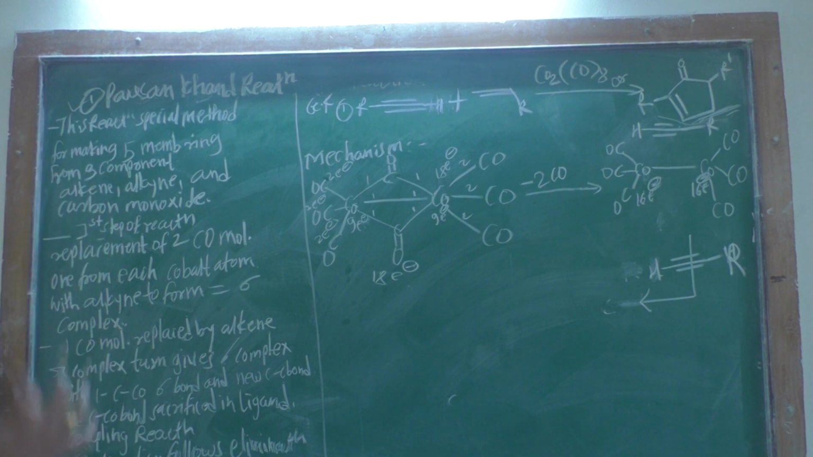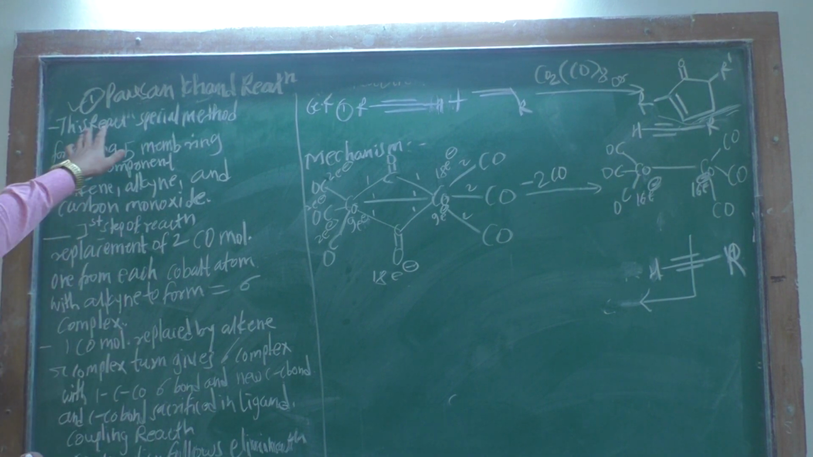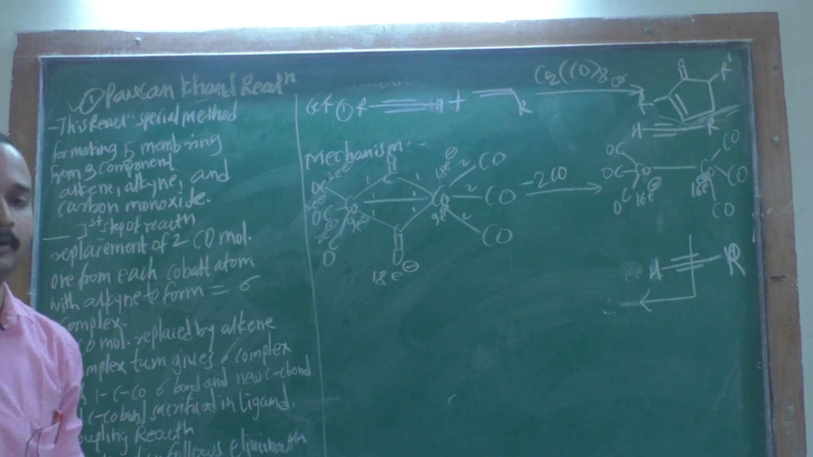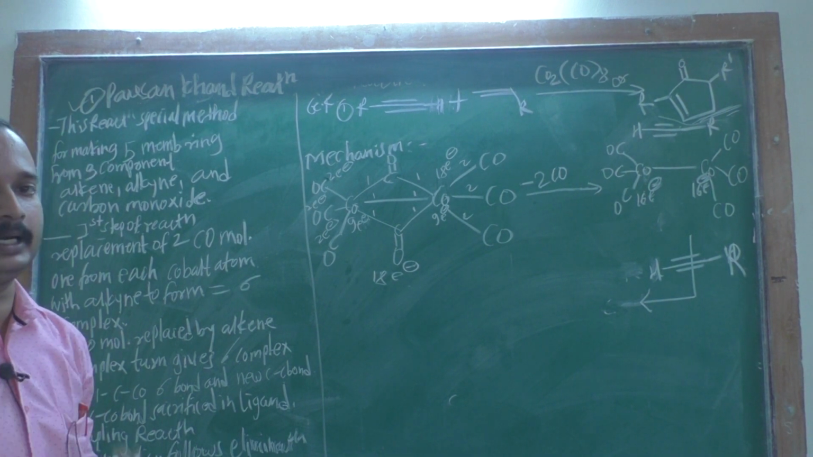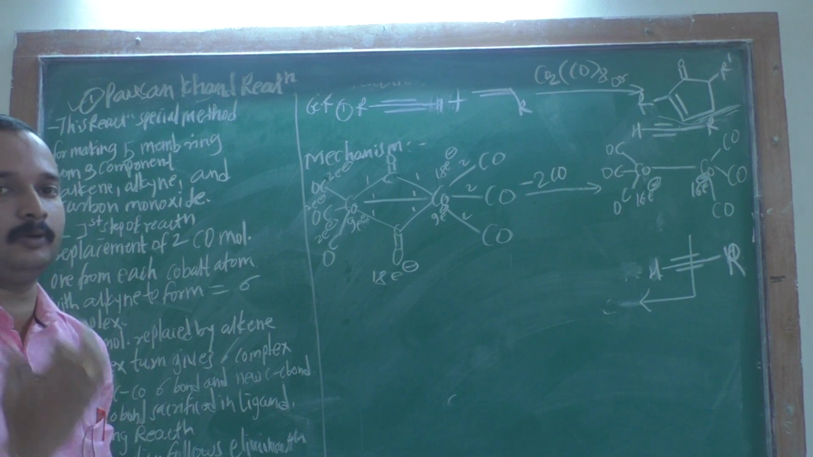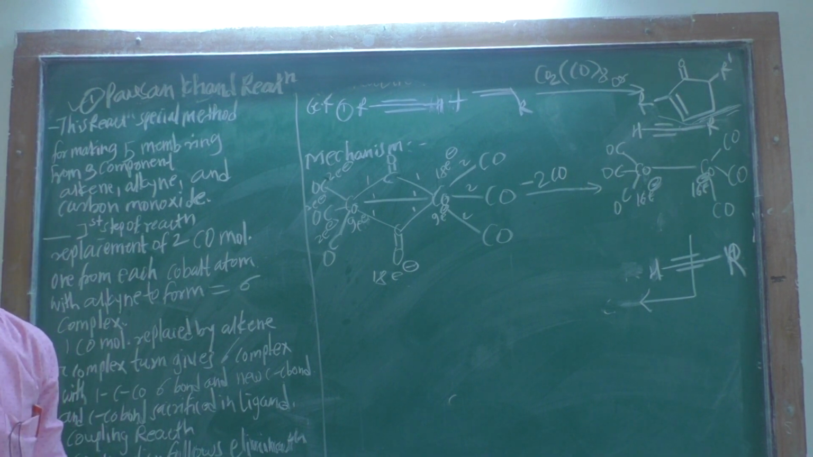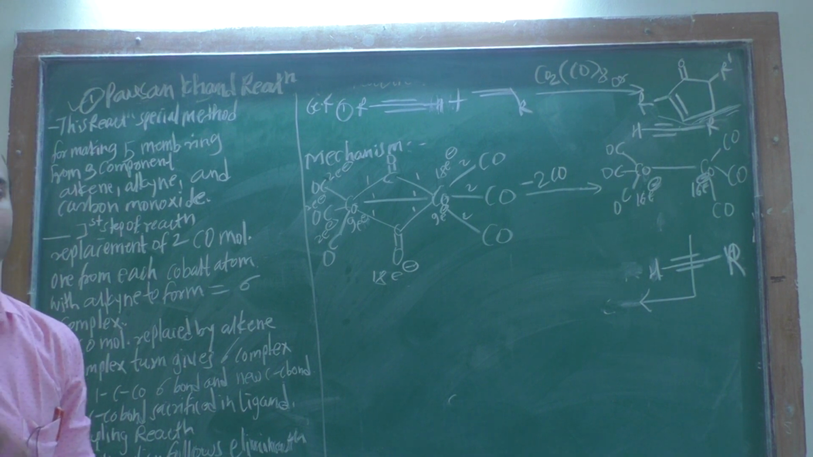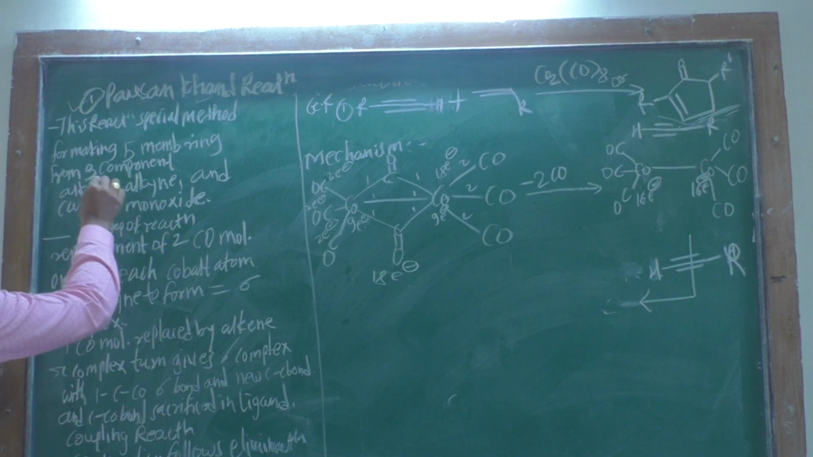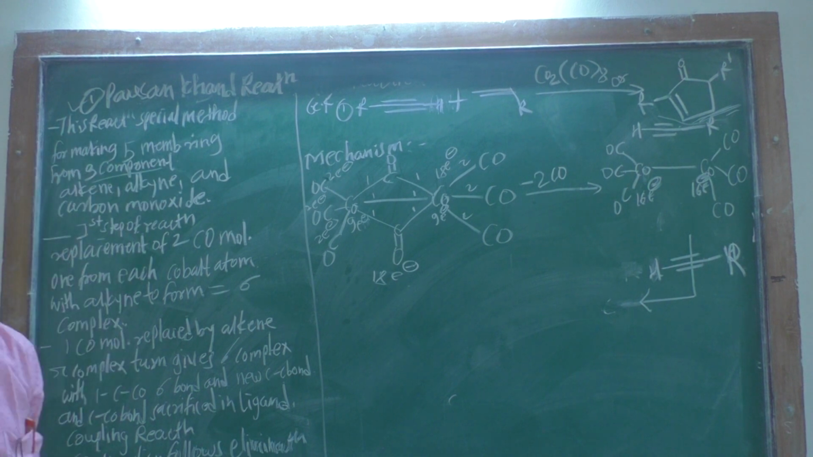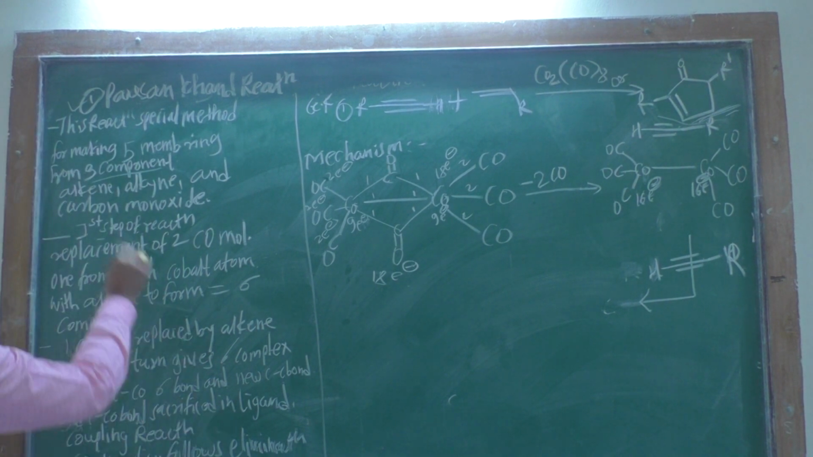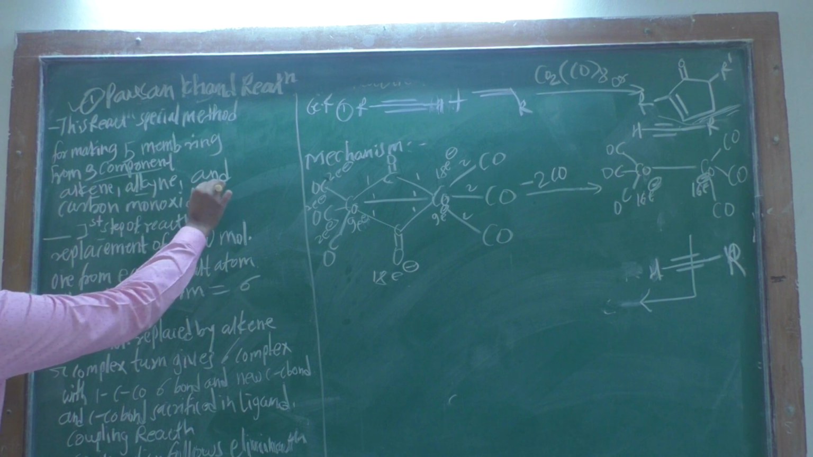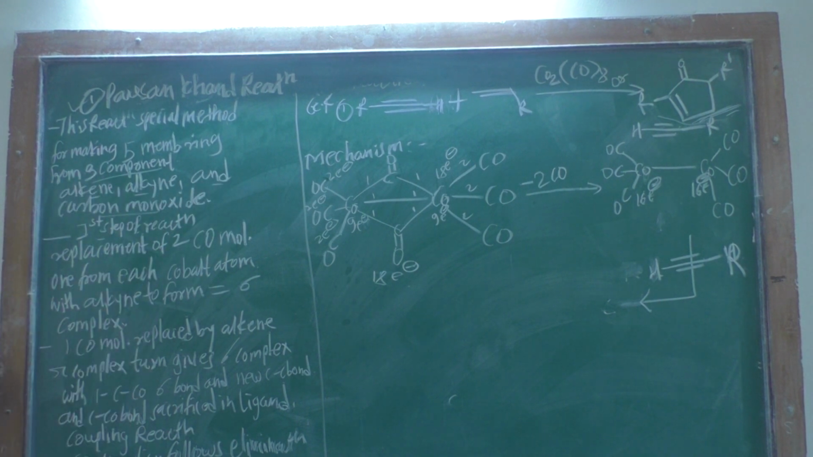This Pauson-Khand reaction is a special method for making the 5-member ring. You have to know about the Pauson-Khand reaction. It is useful for 5-member ring formation, and you have to form that 5-member ring from 3 components: first is alkene, alkyne and carbon monoxide.